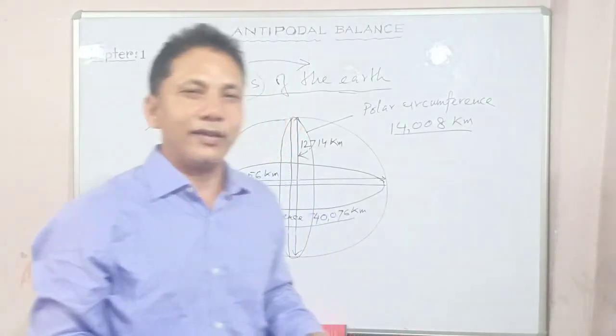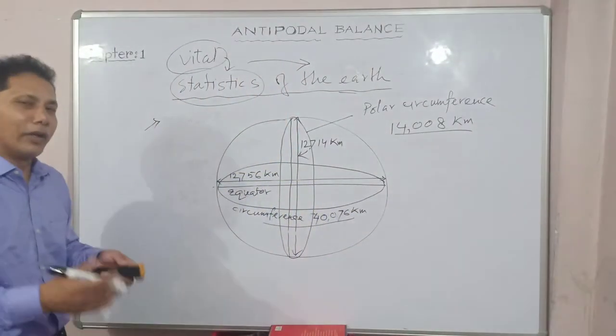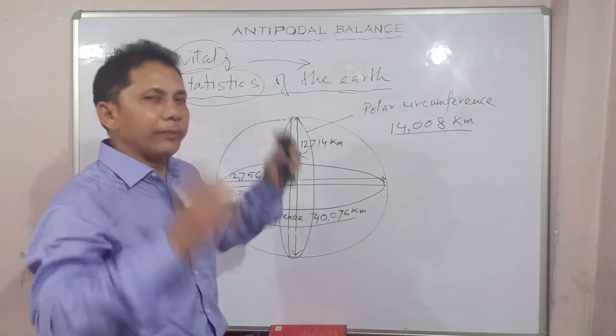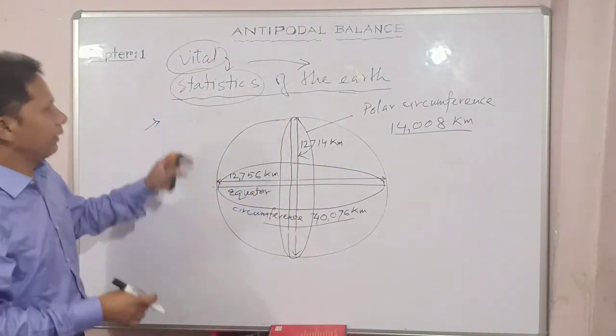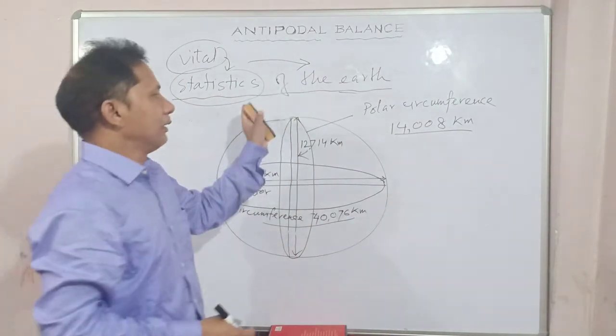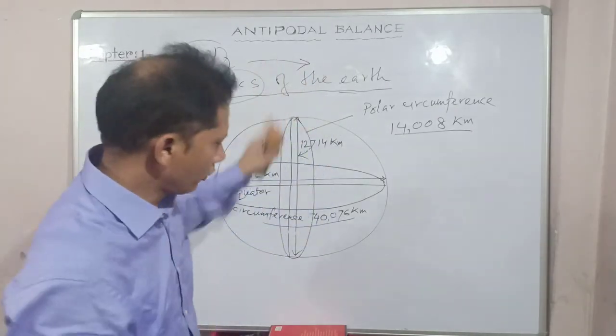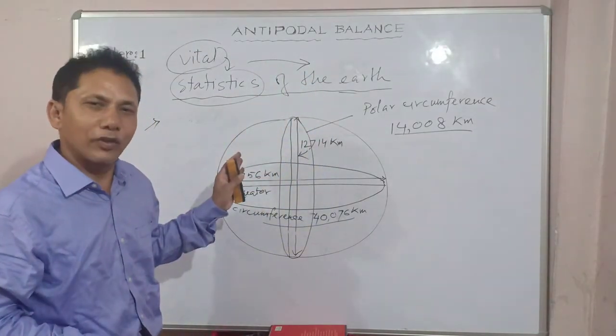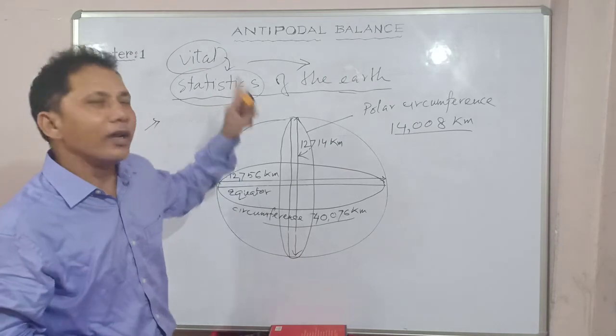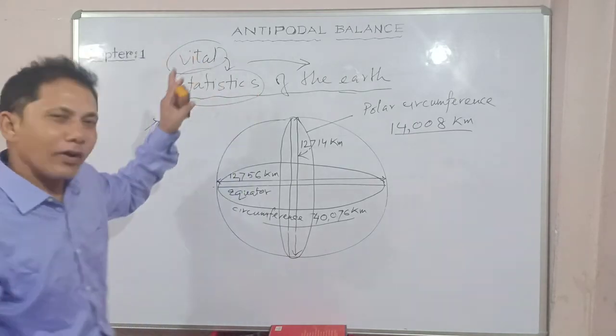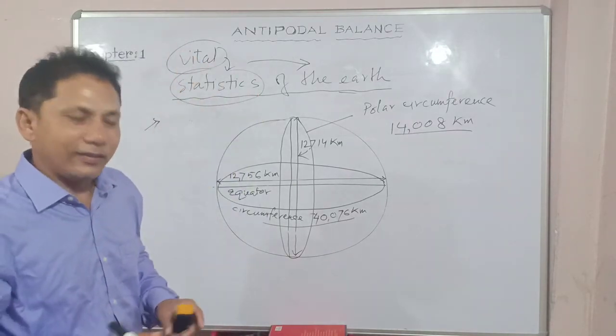I would normally like to mention it so that you can keep it and give it some importance. You know your shape and size, but as a student of geography, you should know the shape and size of the earth. Got my point? So this is the vital statistics of your spherical earth, right?